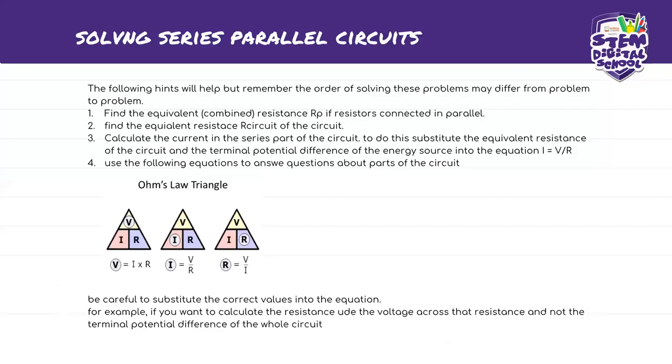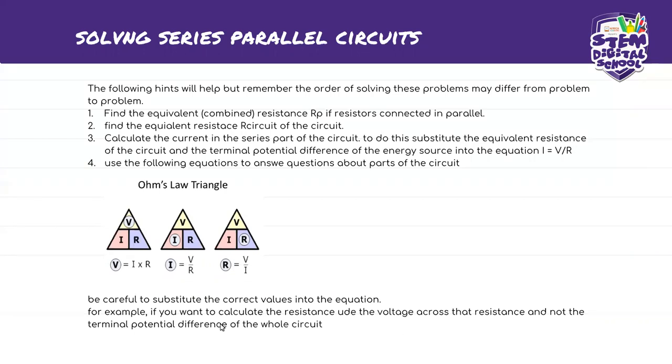For example, if you are across a resistance, it's not going to be the same as the voltage across the entire circuit, depending. But in this case, because we've got parallel branches and series branches, we know that our voltage is going to be divided if they're in series, right? They're going to be divided amongst each other. So you do not use the voltage across the whole circuit. Make sure that you selectively choose the one that is across that specific resistance.